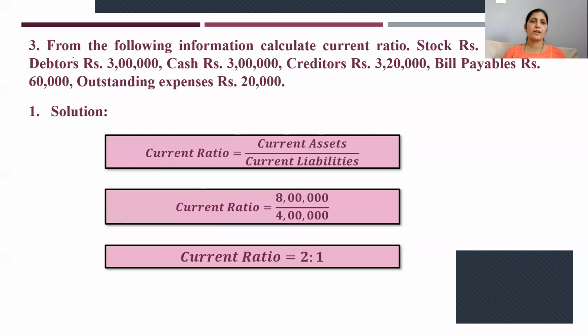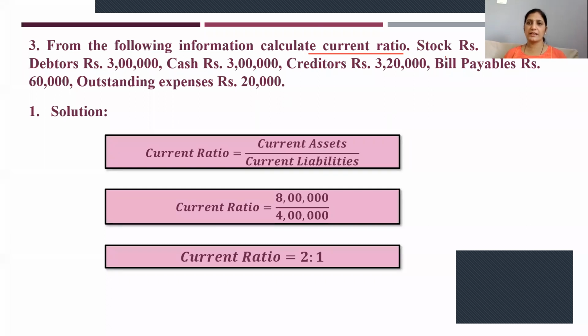Third one. From the following information, calculate current ratio. You see, you have to calculate the current ratio here. Again, same type. You have stock 2 lakhs, debtors 3 lakhs, cash 3 lakhs, creditors 3 lakhs 20,000, bills payable 60,000, outstanding expenses 20,000.